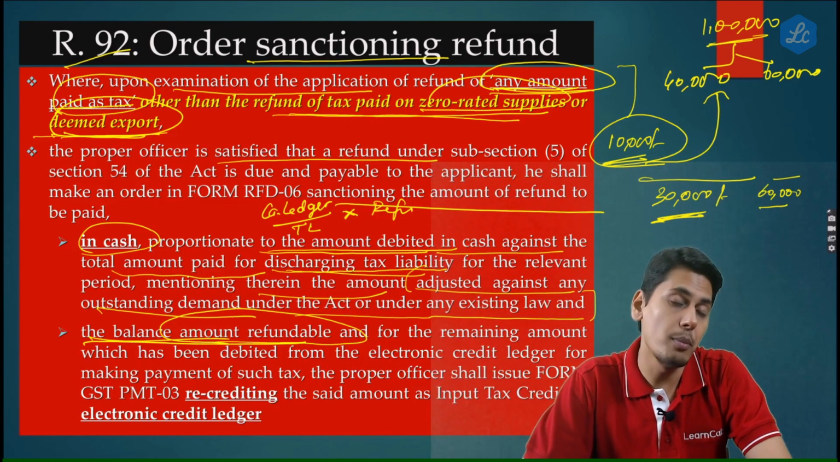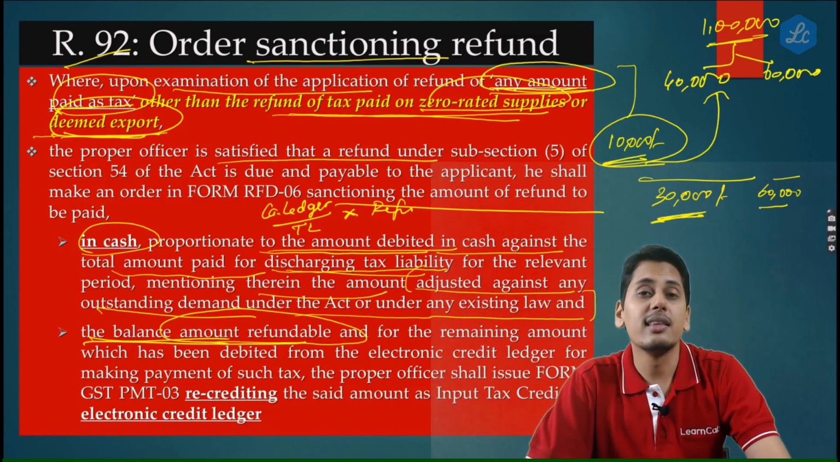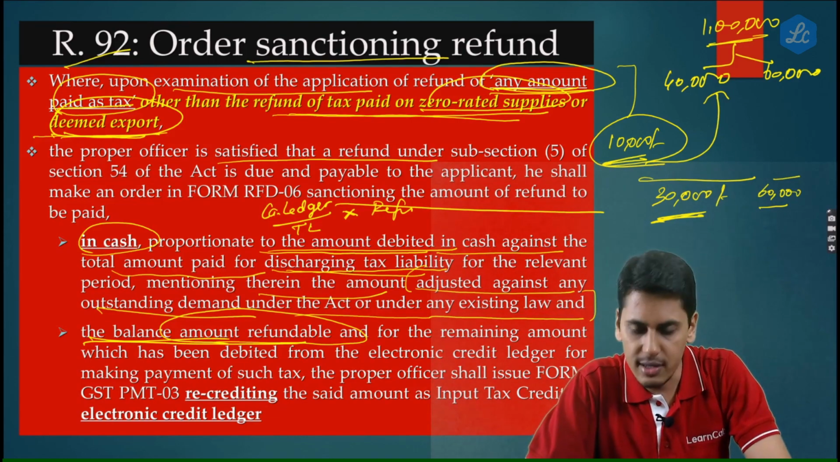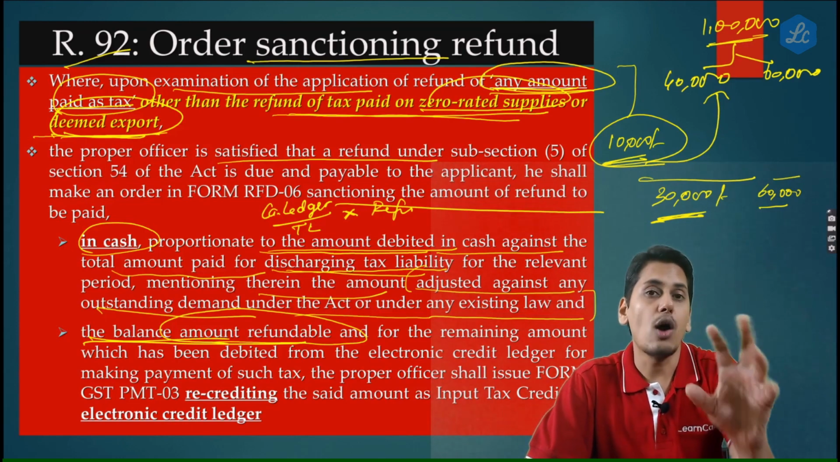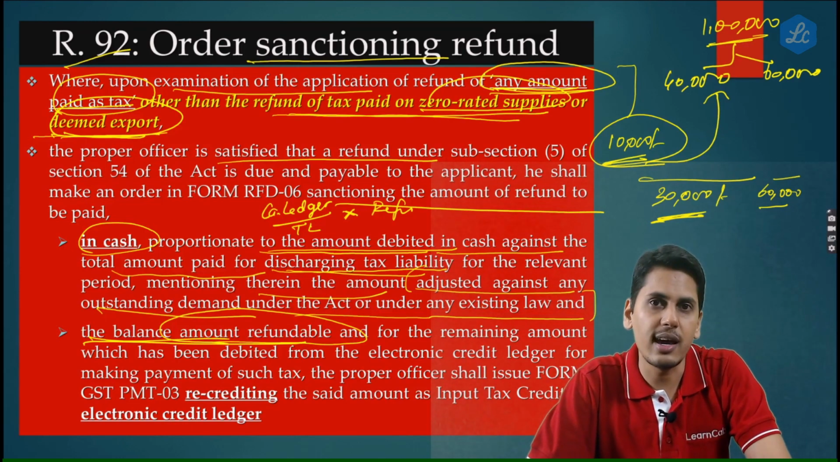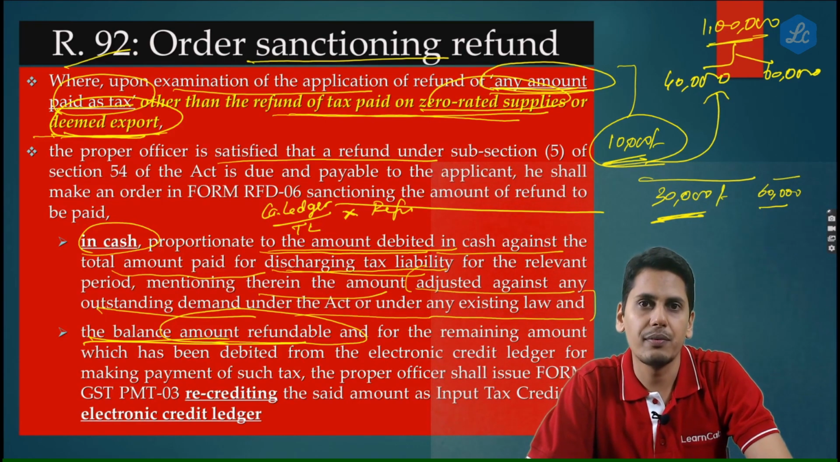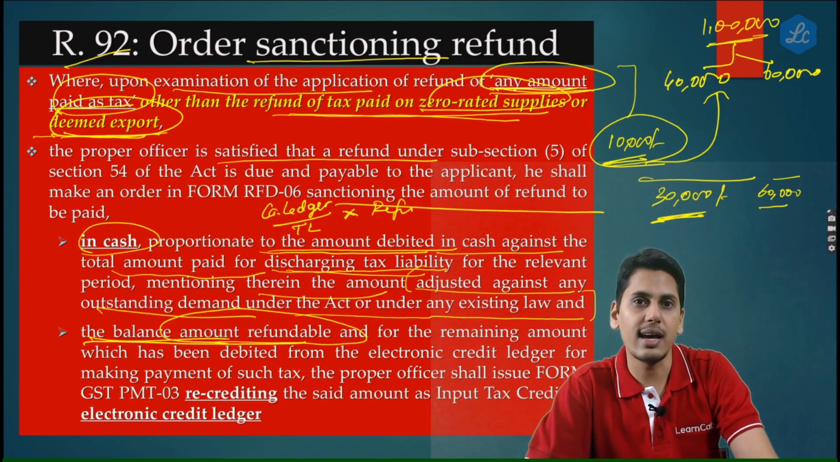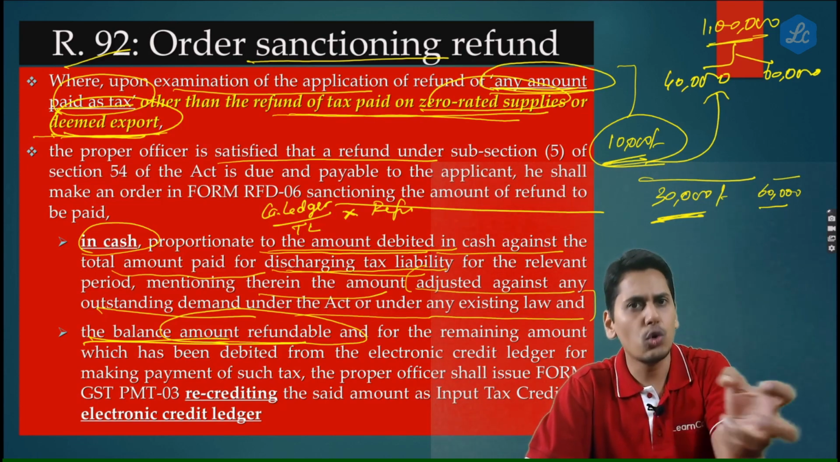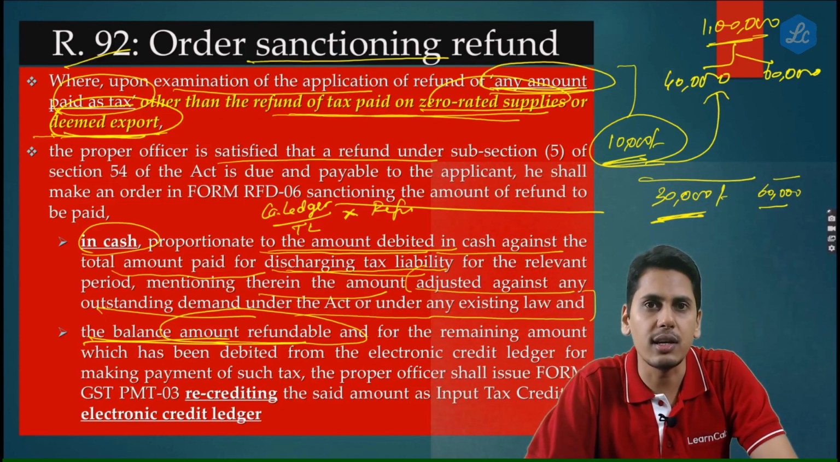Now friends, here the government has acted very smartly and this is the injustice which is being done. The reason I am saying injustice is being done is because, please understand, the outstanding demand of 10,000 rupees which is there, the assessee could very well pay it from his electronic credit ledger itself. Any outstanding demand, we are talking about the tax portion, could be paid from the electronic credit ledger by filing DRC-03.